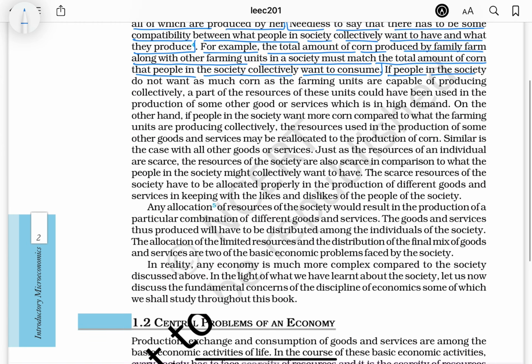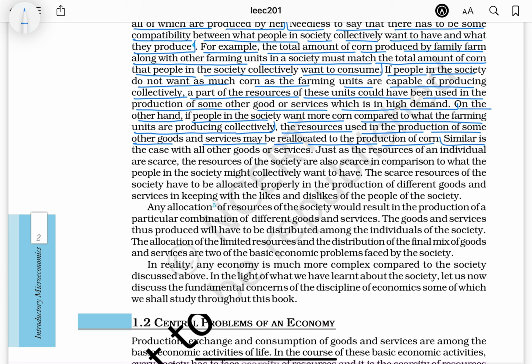If people in the society do not want as much corn as the farming units are capable of producing collectively, a part of the resources of these units could have been used in the production of some other good or service which is in higher demand. On the other hand, if people in the society want more corn compared to what the farming units are producing collectively, the resources used in the production of some other goods and services may be reallocated to the production of corn. Similar is the case with all other goods or services.